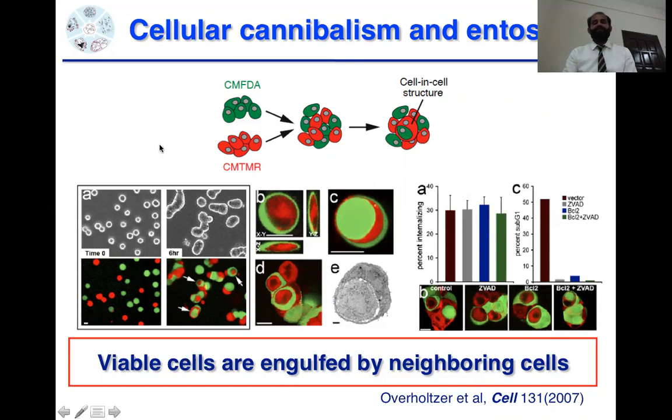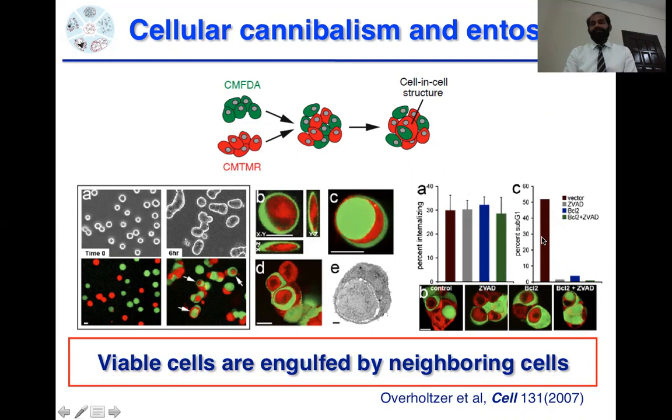This complete internalization was confirmed by confocal microscopic x-axis and y-axis images, and was also confirmed by electron microscopy. In this circled area, the complete cell is inside the other cell, and this is the nucleus of the host cell, and here is the nucleus of the guest cell, and here is the nucleus of the host cell.